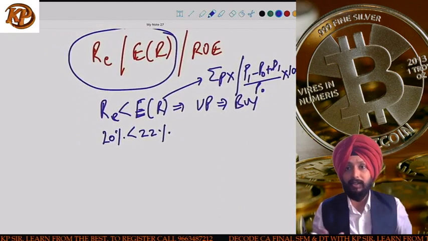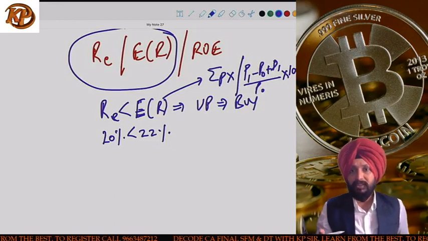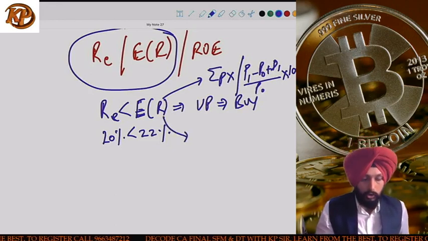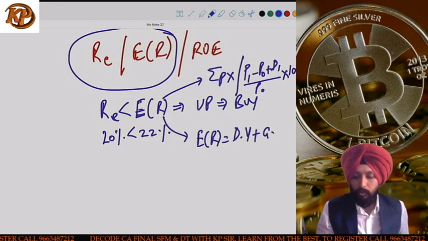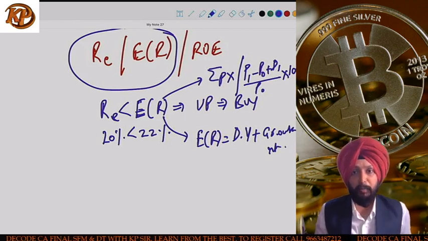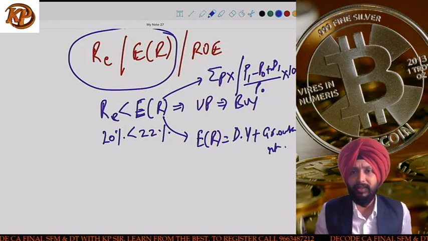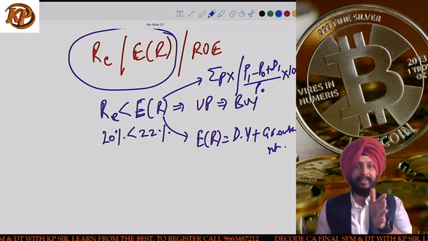Then we have discussed that it can also be calculated as the holding period return, which is (P1 minus P0 plus D1) divided by P0 into 100. Expected return can also be calculated as dividend yield plus growth rate. These are some of the formulas which can be used for calculating expected return, and sometimes you are lucky, and in that case it will be directly provided to you. Okay, so this is expected return, guys.